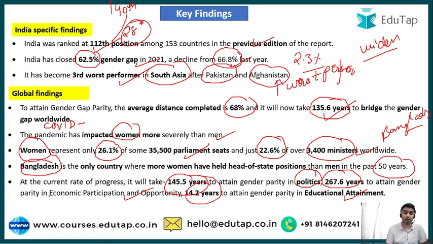And guys, if we talk about health and survival, then the report cites no specific time period which will be taken to attain 100% gender parity in terms of health and survival. So guys, that was all the key findings that we have from the report.